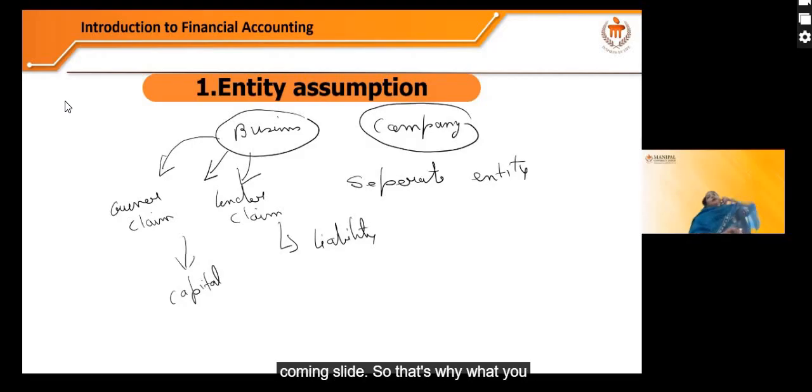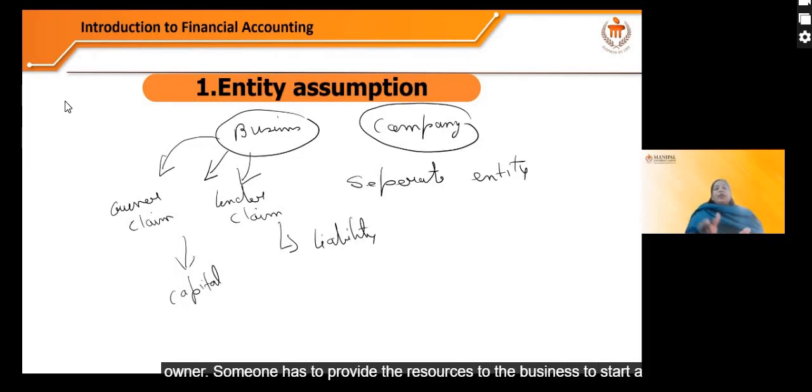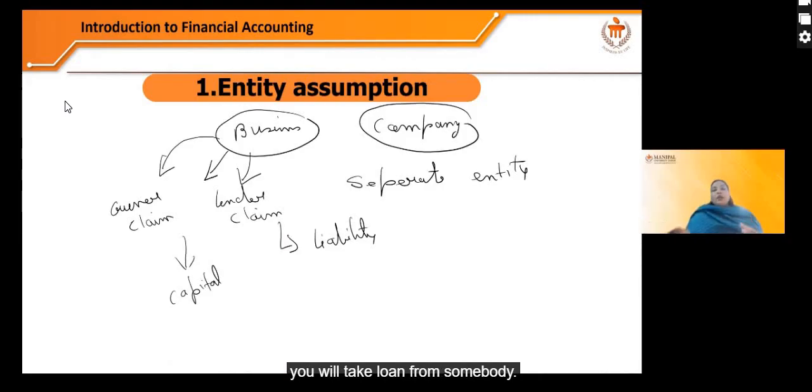So what you need to pay attention to here is that entity assumption is a principle which says that business is a separate legal entity. It is separate from the owner. Someone has to provide the resources to start a business. So who will provide the resources? Owner or lender. Either you will take a loan from somebody, or you are an owner, you have some money, and you will put it in the business in the form of capital.